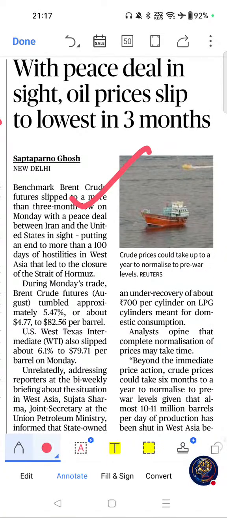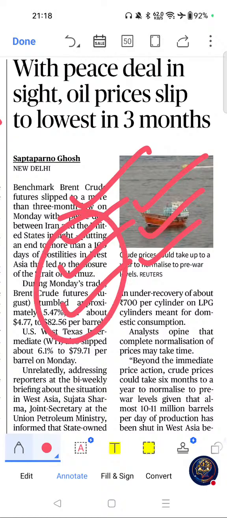This article: with peace deal in sight, oil prices slipped to lowest in 3 months. If you see the importance of this article, crude oil prices directly affect inflation and current account deficit, and this is important for India's energy security. Frequently asked in UPSC economy and IR section. Questions have appeared on oil prices, current account deficit, energy security. Please go through this one. Move on to next important article from this page.